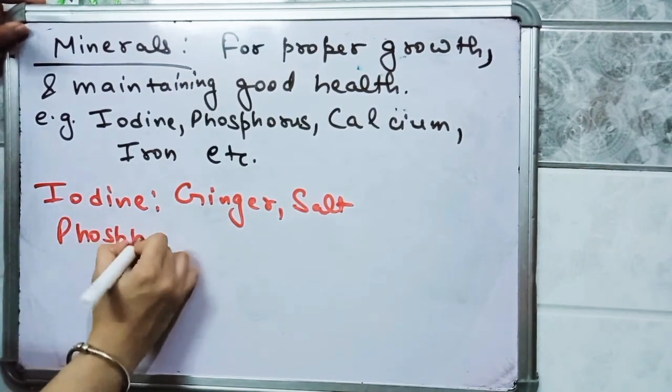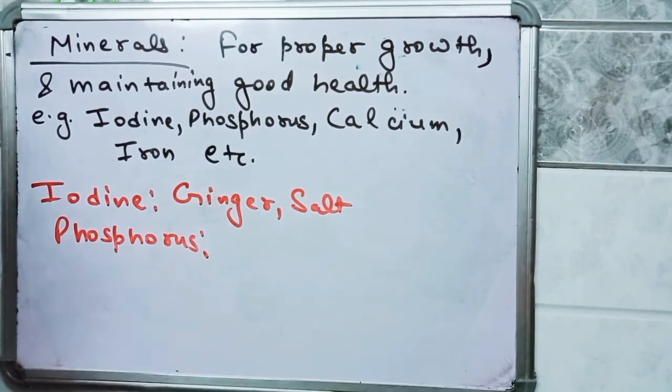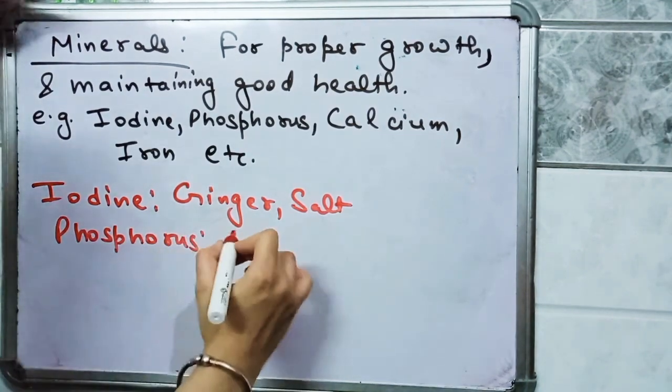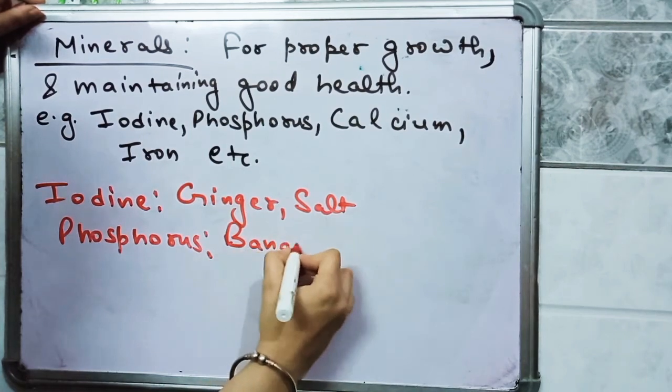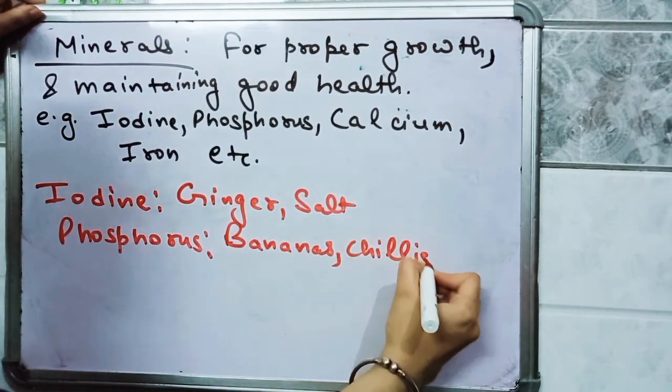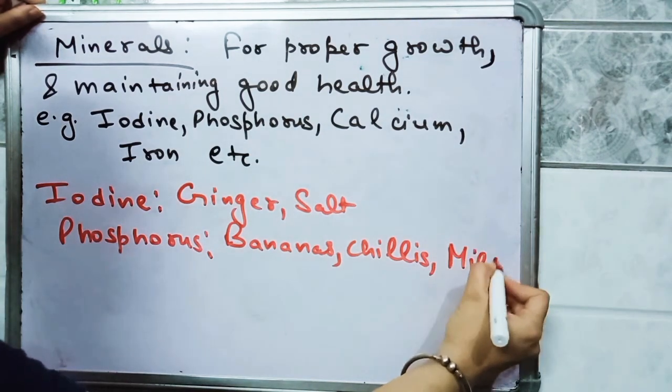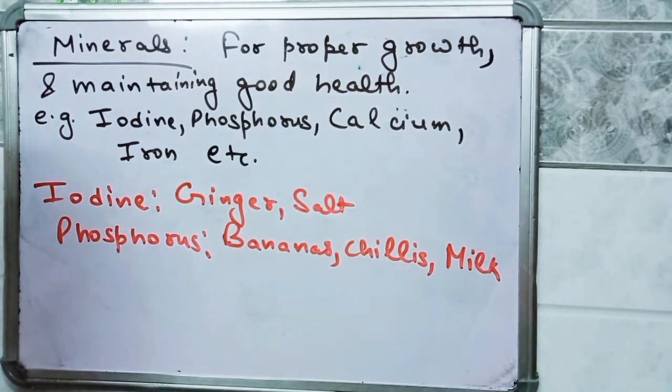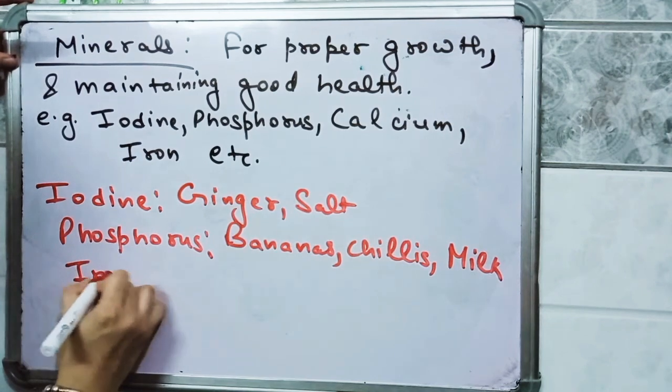Phosphorus is present in bananas, chilies and milk. Next is iron.